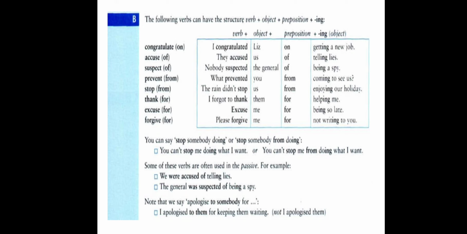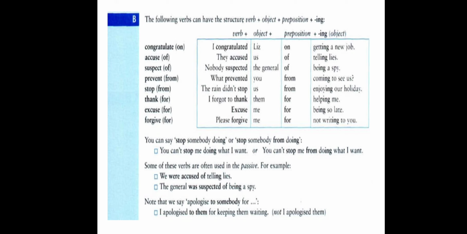It becomes we, and we have the passive verb were accused, and the preposition comes directly after the verb accused. Then it becomes we were accused of telling lies, because the pronoun us moved to the beginning of the sentence. So what remains? Accused of, directly, without us in between. So it becomes we were accused of telling lies.